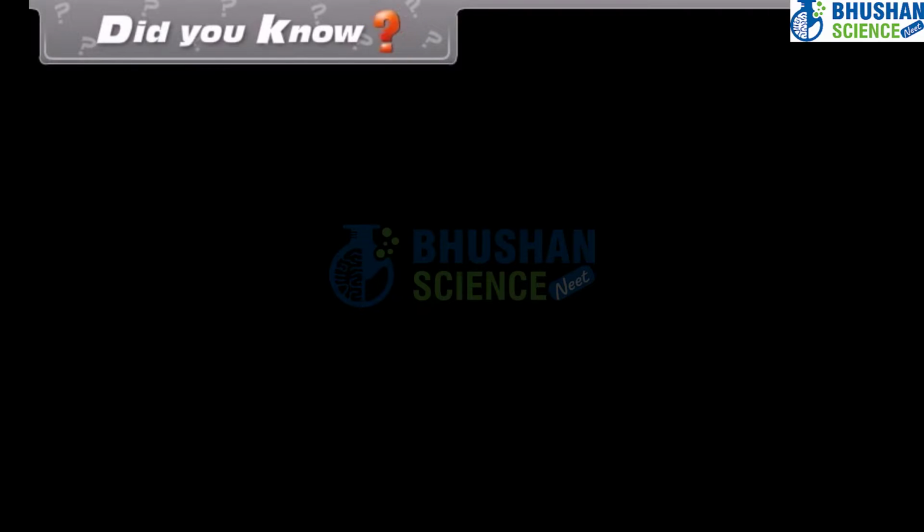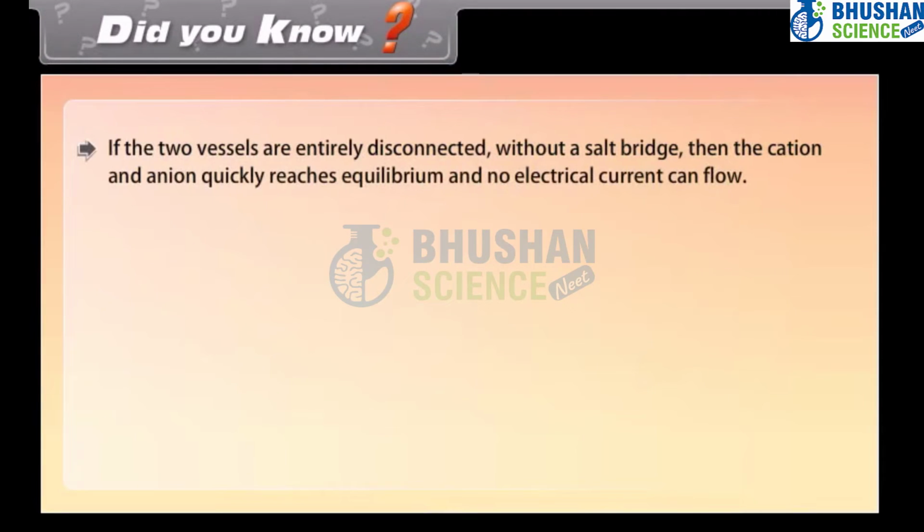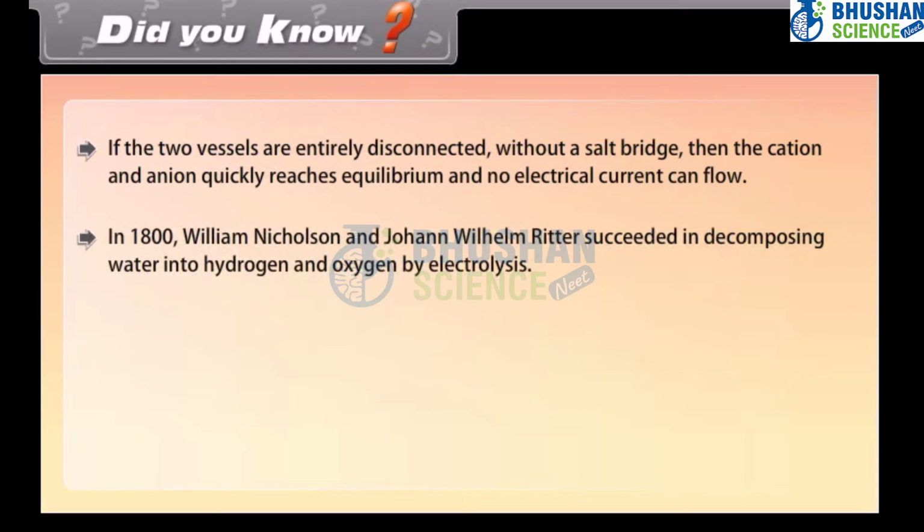Did you know? If the two vessels are entirely disconnected without a salt bridge, then the cation and anion quickly reaches equilibrium and no electrical current can flow. In 1800, William Nicholson and Johann Wilhelm Ritter succeeded in decomposing water into hydrogen and oxygen by electrolysis.